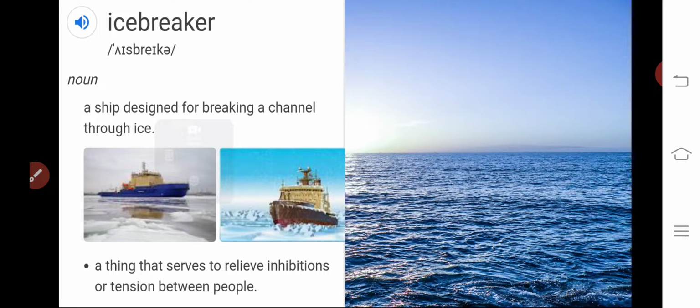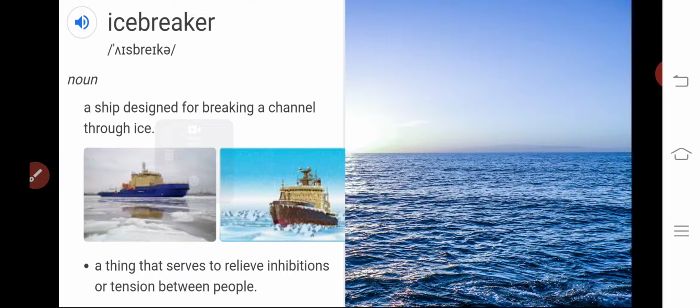So who can give them the proper direction, from which direction they should go, how they could have the road or path or channel? Because of such specially designed ships, what is the role of these ships? They are breaking the ice and creating the path for the commercial or vehicular ships which are carrying passengers. For them, they are making a road or path in that sea, and that is the main duty